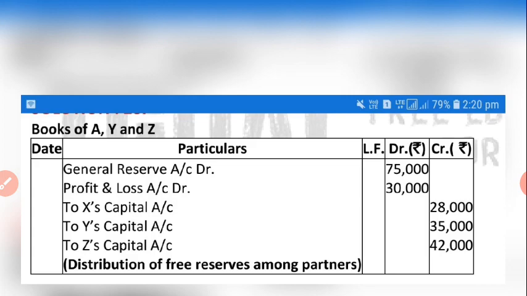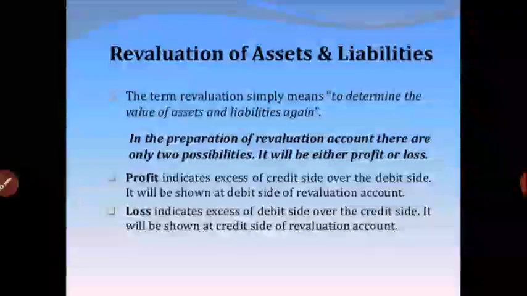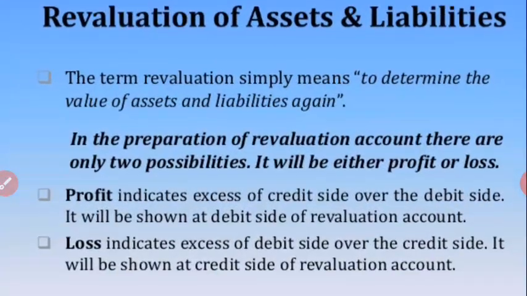Now we are moving forward to the next concept, that is revaluation of assets and liabilities. As in the third chapter we have discussed what is the revaluation of assets and liabilities. Whenever there is a change in the partnership firm, the firms are reconstituted, when there is a change in sharing ratio or a new partner is coming. In all those cases the firms are reconstituted. So here the partner is retiring, that is why the firm is also reconstituted.